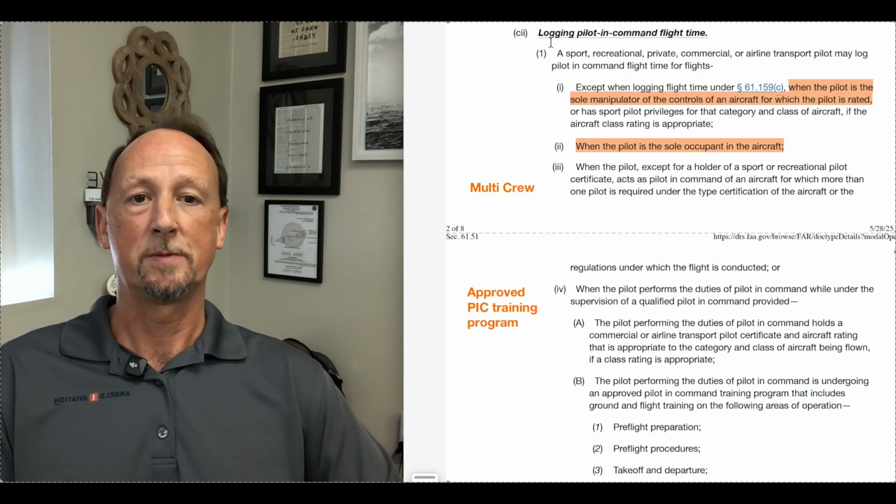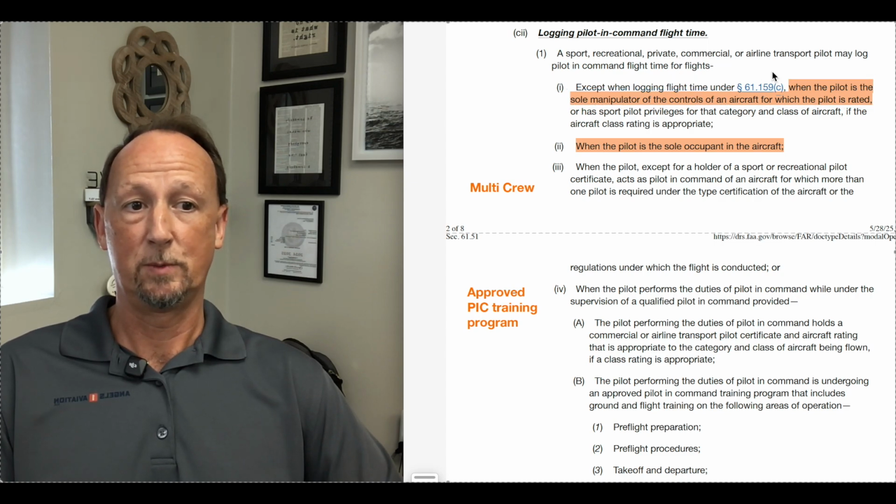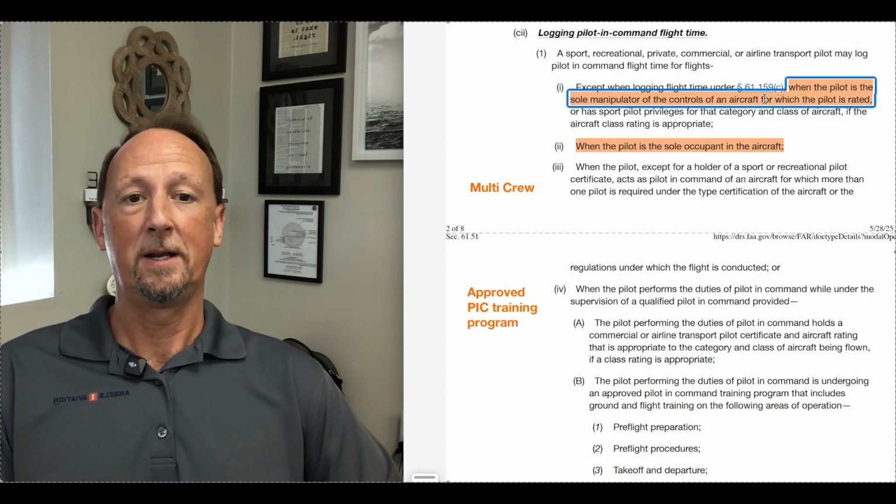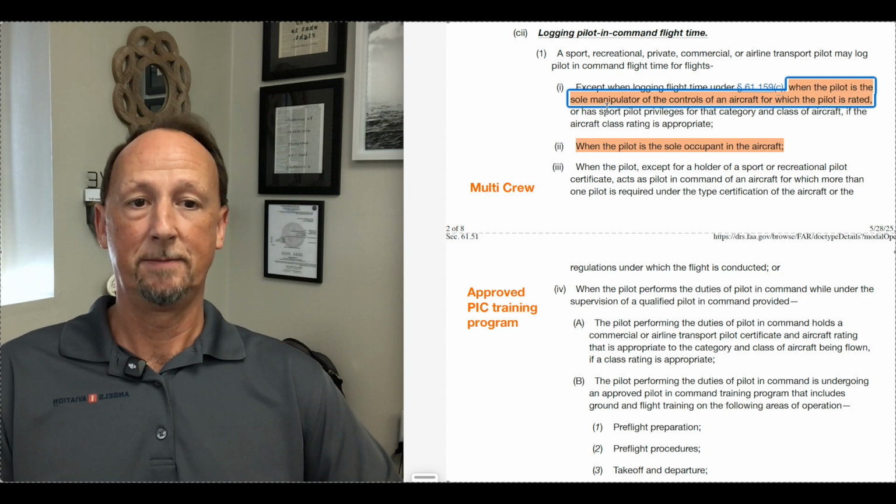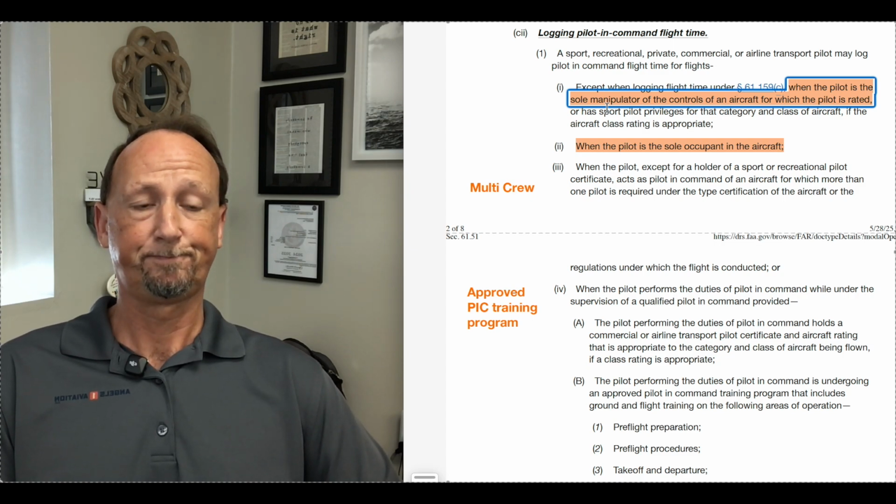61.51(e) talks about logging pilot in command flight time. A sport, recreational, private, commercial, or airline transport pilot may log pilot in command flight time for flights, except when under 61.159(c), when the pilot is the sole manipulator of the controls of an aircraft for which the pilot is rated.